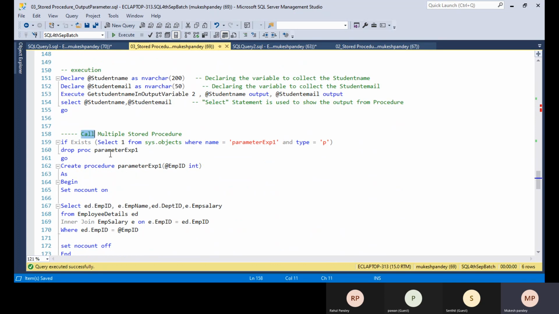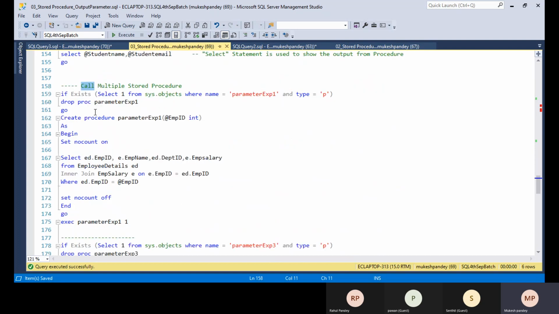We can call one store procedure within another store procedure as well. There is no restriction. Suppose you have a set of 3 or 5 or 10, any number of store procedures, and you want to call all of them in one store procedure with separate logic also, you can call them. Okay, so for example, suppose I have